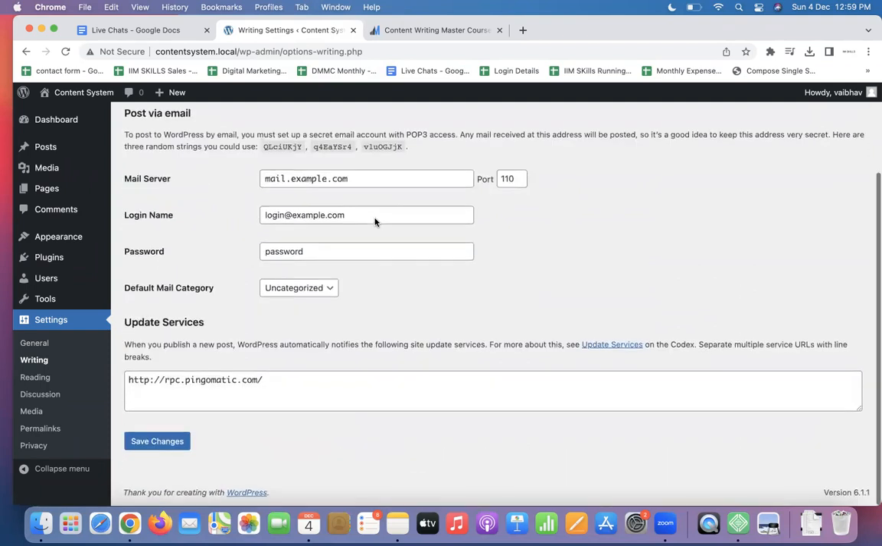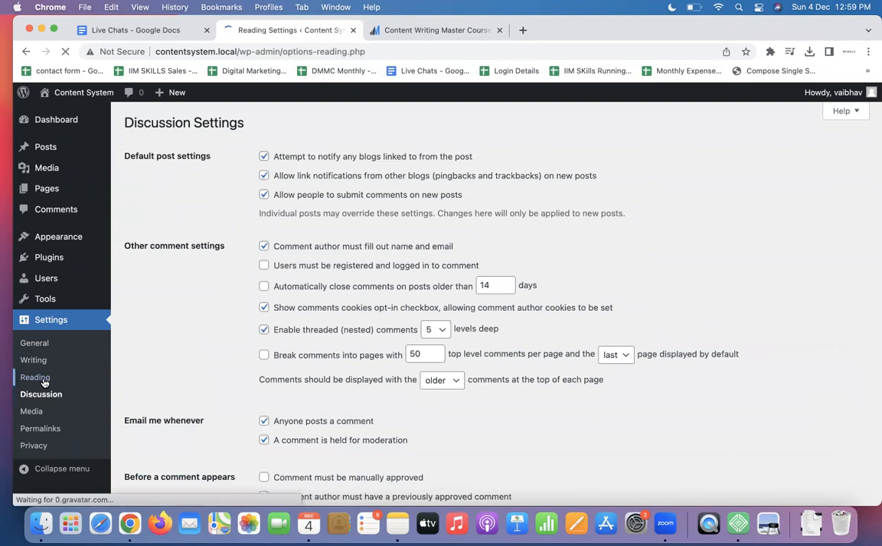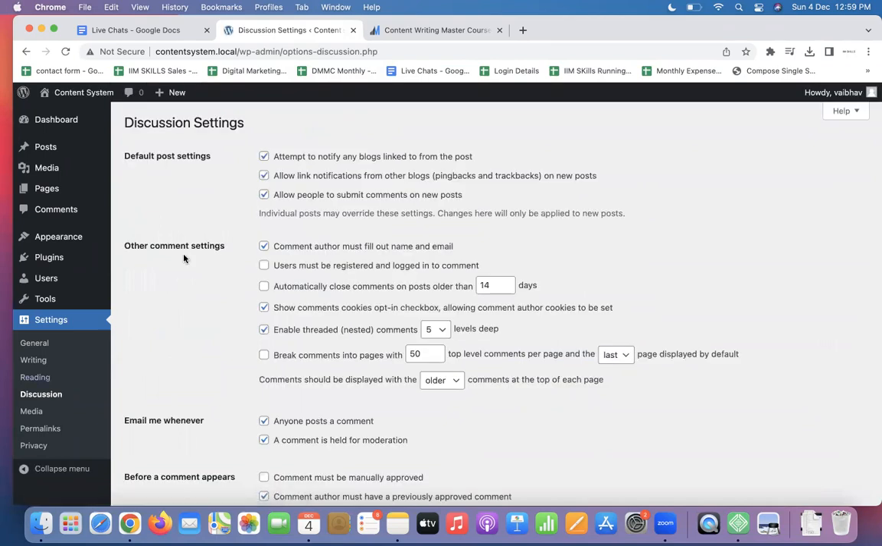In writing settings, do not change anything. Everything will remain as it is. In reading settings, do not change anything. Everything remains as it is. In discussion, one, two, three, close these three things. Why? WordPress will send you an email for everything, and trust me, it's very annoying. So I have stopped them from sending me an email.